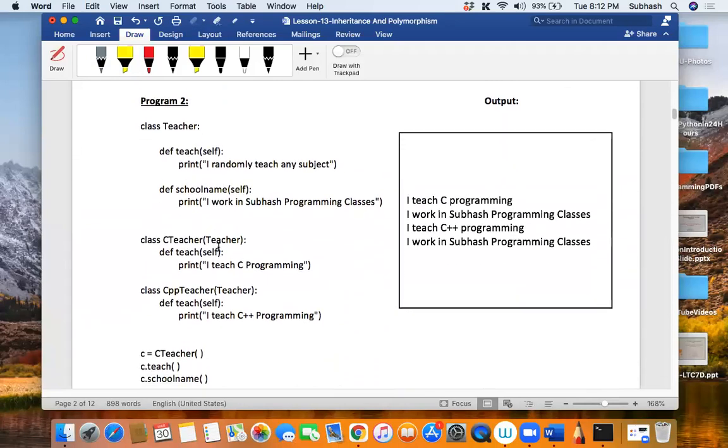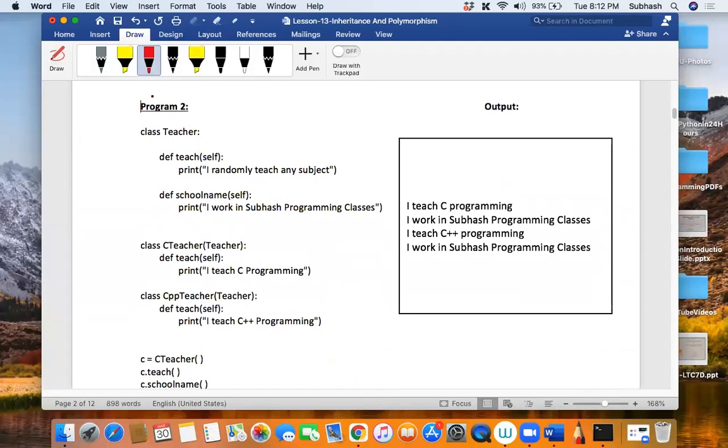Okay, program 2. Can you tell me what happens in this case? So how many classes are there? Keep answering my questions so that you will understand very clearly. What are those classes? They are teacher, C teacher and CPP teacher, isn't it? So is C teacher inheriting from the teacher? Yes. Is CPP teacher inheriting from the teacher? Yes. Correct. So as you can see, C teacher is inheriting from teacher and CPP teacher is also inheriting from the base class teacher.